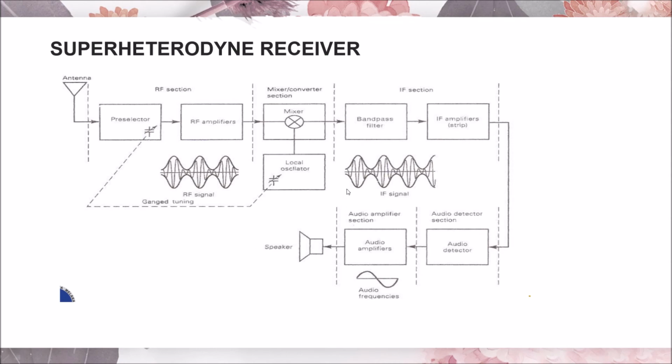This is the figure that shows the superheterodyne receiver block diagram. As we can see, there are 5 sections. That is, the RF section consists of preselector and RF amplifier. The mixer section consists of mixer and local oscillator. The IF section consists of bandpass filter and IF amplifiers. The audio detector section consists of audio detector. And lastly, the audio amplifier section consists of audio amplifiers.